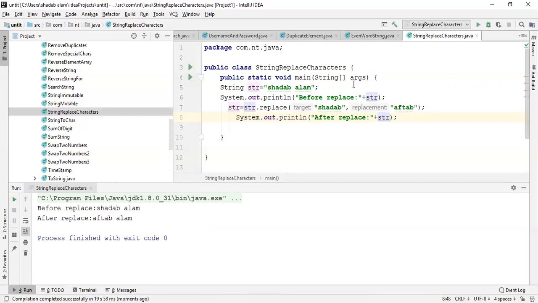Yeah, before replacement, my output before replace is Shadab Alam, and after replace we have replaced Shadab with Aftab.